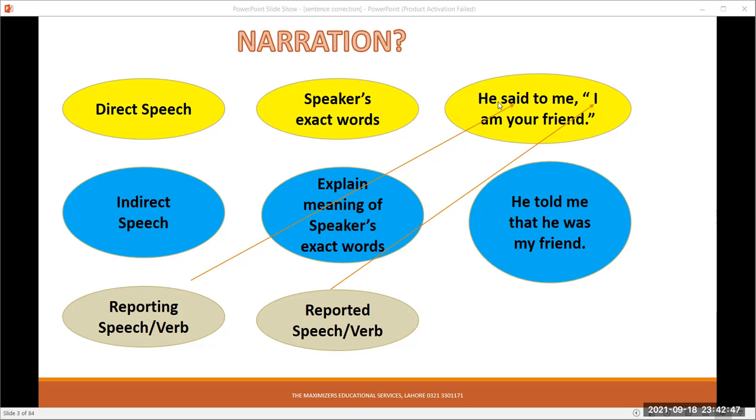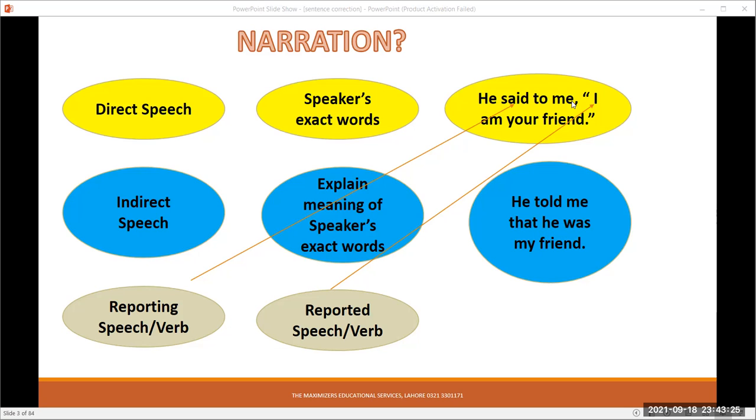Now, what changes have taken place in this conversion? I'll briefly explain it later. Here, just understand the difference between direct speech and indirect speech. Direct speech is the speaker's exact words. Indirect speech explains the meaning of the speaker's exact words. There are two terminologies which we often misunderstand. One is the reporting speech or the reporting verb. The other is the reported speech and reported verb.